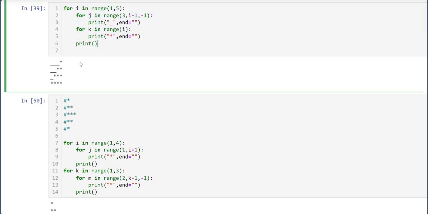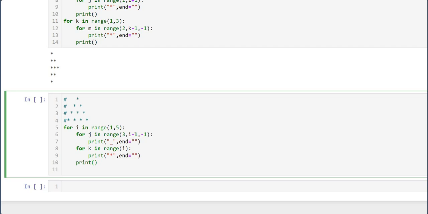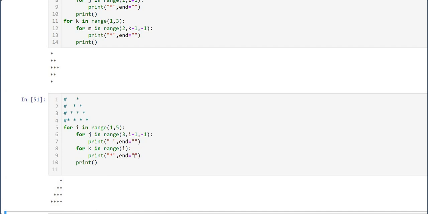Do you remember this pattern? Use the same thing, you just need different logic. See, the same thing we have used. Instead of underscore, you give space. And here is your pattern. How is it? See, you have given a space instead of underscore.